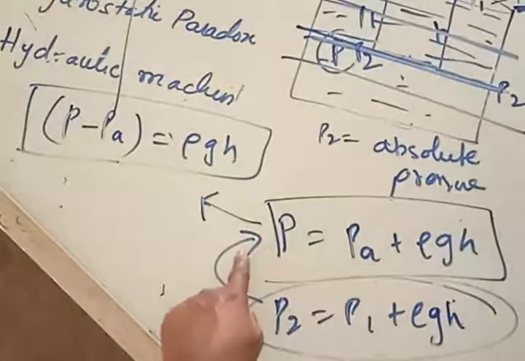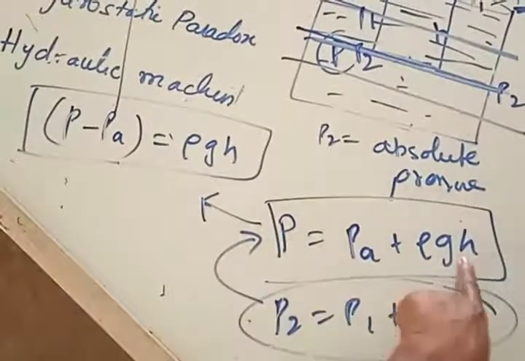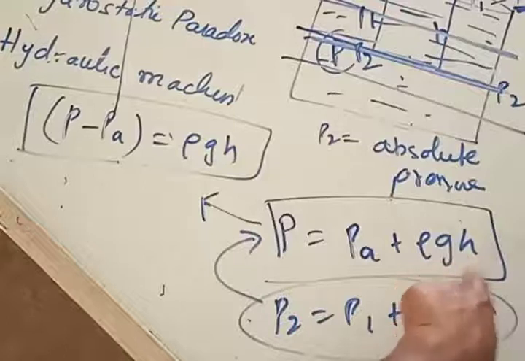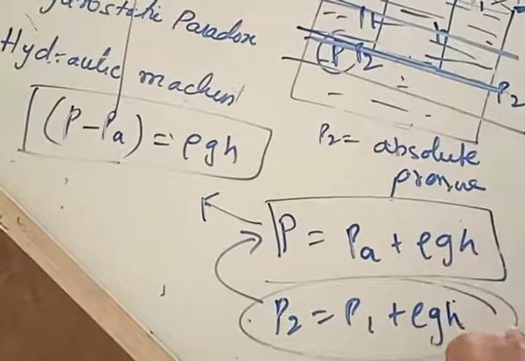Atmospheric pressure and absolute pressure are the same because we are at what height on the surface of the earth? We are at a height of zero on the surface of the earth.